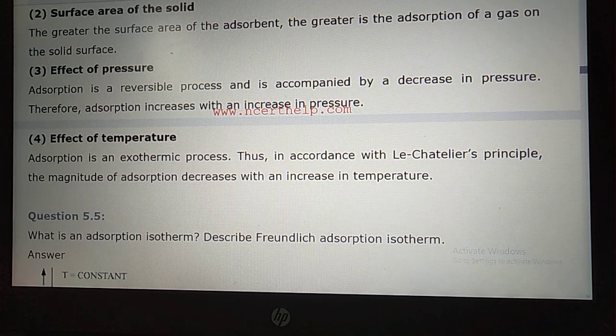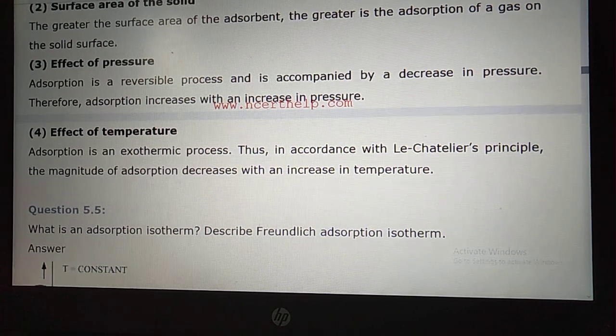Now, effect of temperature. Adsorption is an exothermic process. Dear students, when you are talking about physisorption and chemisorption, it is different. Since adsorption is an exothermic process, according to Le Chatelier's principle, if you increase the temperature, the process will decrease. So the magnitude of adsorption decreases with increase in temperature. So this is all about 5.4.